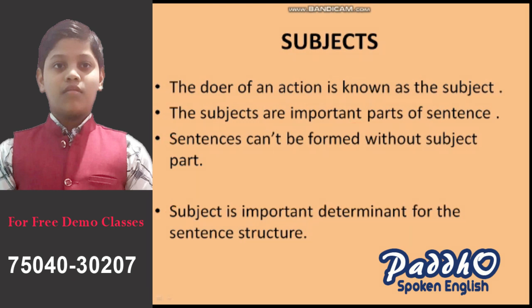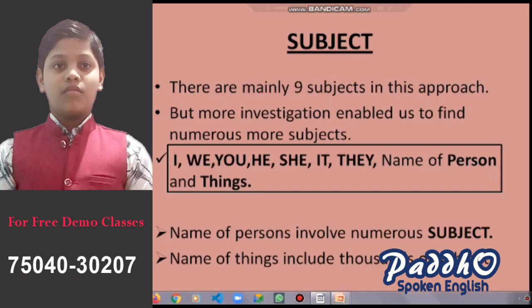Now this is what the subject is, and now we will learn more about the subject. Here you can see in this slide there are mainly 9 subjects in this approach, but there are many more, but here we have taken only 9, that is I, we, you, he, she, it, they, and name of person as well as name of things.